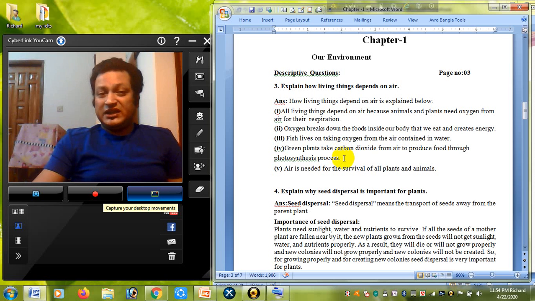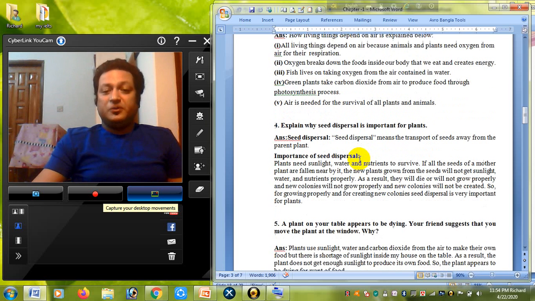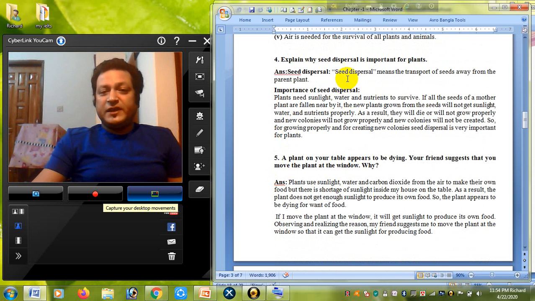Don't think that they use carbon dioxide for respiration. No, they use carbon dioxide for producing their own food, but oxygen they use for breathing. Okay, so explain why seed dispersal is important for plants.